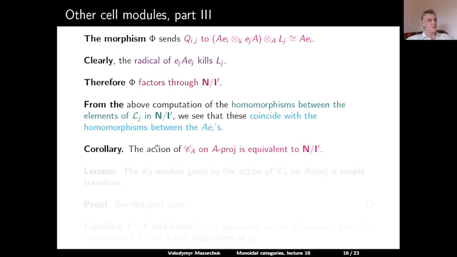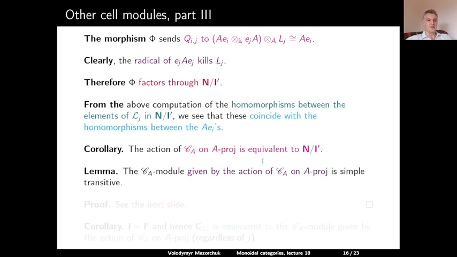This implies that the action of CA on A proj is equivalent to the action of CA on the quotient of n by I prime. Note that we only know that I prime is contained in I, and can potentially be bigger. And we claim that this doesn't happen.